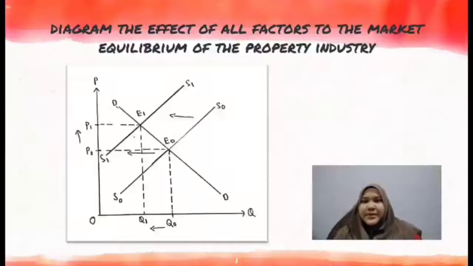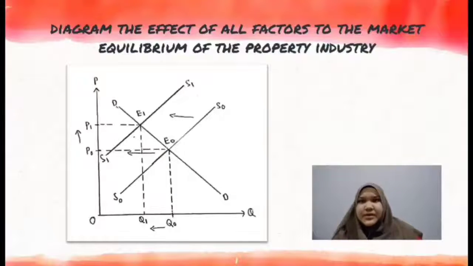I will continue with part C, question B, which is the diagram for the effect of all factors on the market equilibrium of the property industry. The price of property increases due to a rise in cost. The supply curve will shift leftward and cause the equilibrium price to increase from P0 to P1. In addition, the equilibrium quantity will decrease from Q0 to Q1,